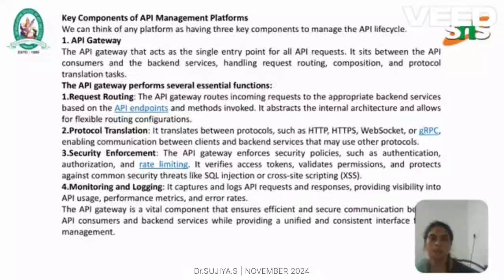The key components of API management platforms are the API gateway. The API gateway performs several essential functions. First one is request routing. Next are protocol translation, security enforcement, monitoring and logging. In request routing, the API gateway routes incoming requests to the appropriate backend services, and protocol translation translates between protocols such as HTTP, HTTPS, and WebSockets. Security enforcement enforces security policies such as authentication, authorization, and rate limiting. Monitoring and logging captures and logs API requests and responses, providing visibility into the API usage.